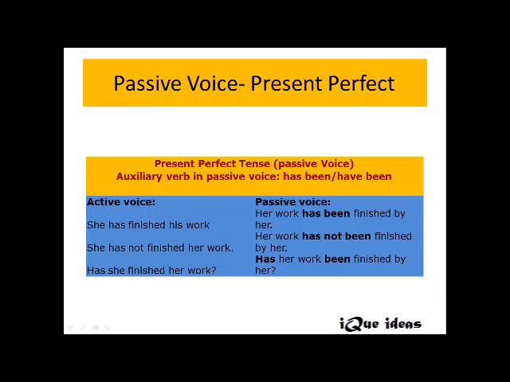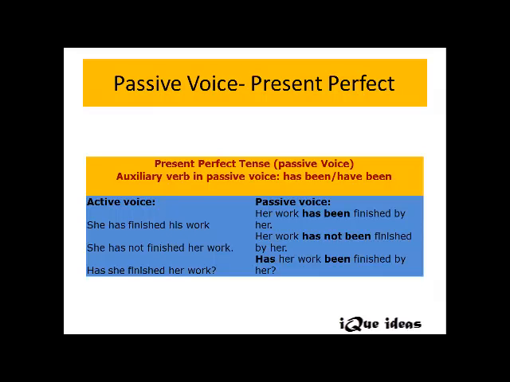Right. You may be wondering, what about future continuous? Changing a sentence which is in future continuous from AV to PV, right? It's not possible and it's not there. That's how we are moving on to present perfect. Changing a tense, that is present perfect tense, from AV to PV.